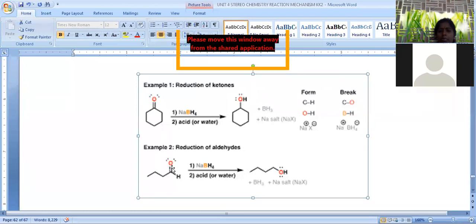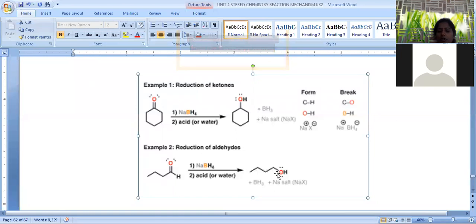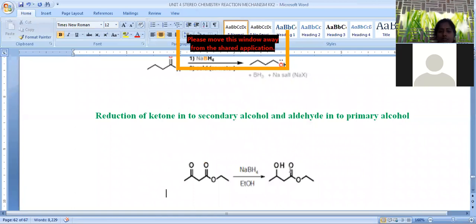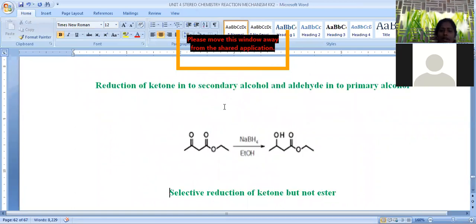And one more example, we are taking an aldehyde. How many carbons are there? 1, 2, 3, 4. Butanaldehyde. When butanaldehyde is treated with sodium borohydride, here the aldehyde group is converted into a primary alcohol. That's why it is converted into butanol. Butanol is nothing but a hydroxy group present on the first carbon, so there is no need to mention the position. That's why we can say butanol. OL stands for hydroxy compound. So this is about examples for sodium borohydride reduction.